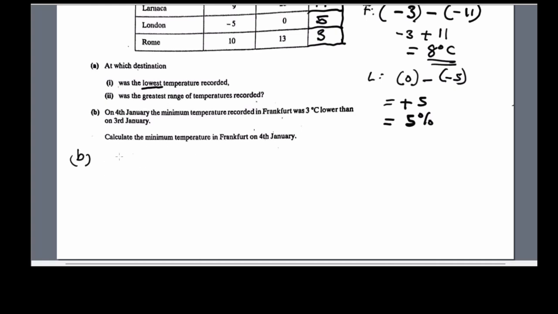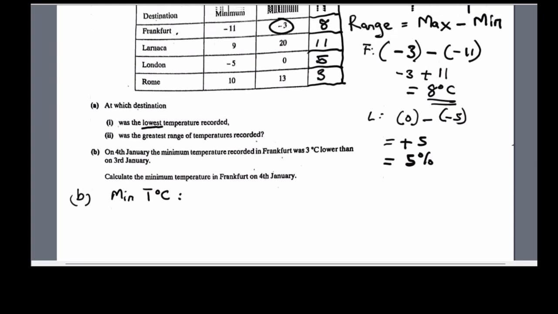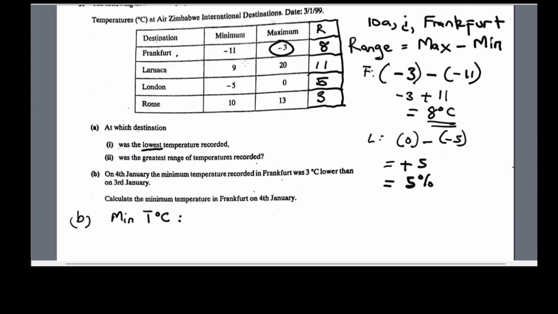So we need to know what is the minimum temperature recorded in Frankfurt on the 3rd of January. So obviously, with our table here, we'll find out that the minimum temperature is minus 11 degrees Celsius recorded on the 3rd. Remember our date, 3 January 1999.